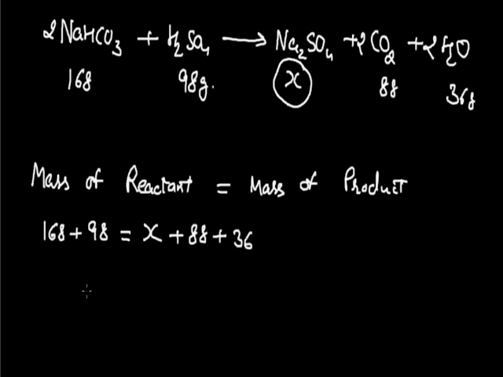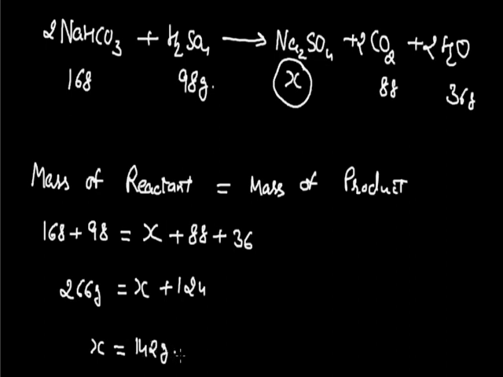From this equation, if I calculate the value of X, total 260 gram of reactants react and form the mass of product, that is X plus the mass of the other two products, whose sum is 124 gram. Now from here the value of X will be 142 gram.